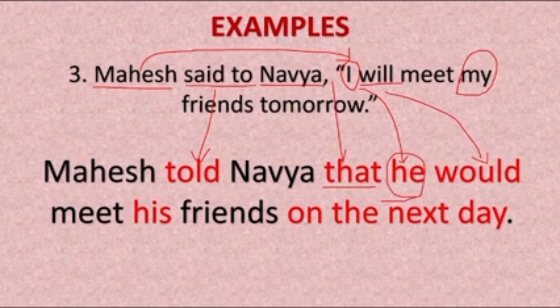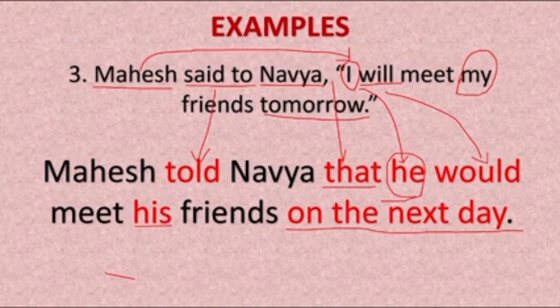Then my friends. My friends means Mahesh is meeting his friends. So we wrote his here. Then here tomorrow is there. So in place of tomorrow we wrote on the next day. So these are the changes in this.